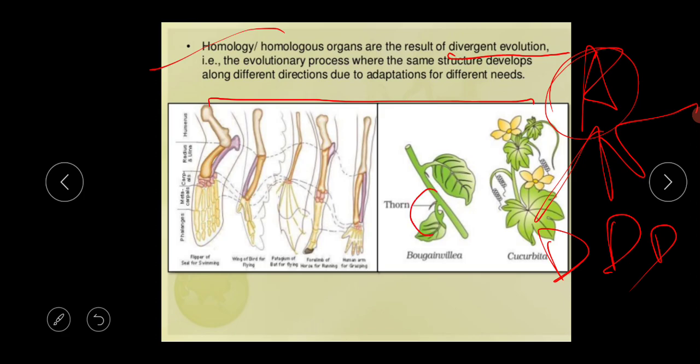Okay, so this is the thorns of bougainvillea and this is the tendrils of cucurbita. They are structurally the same. Their ancestry is the same, but their functions are different. The tendrils of cucurbita act as a support system, and these thorns are protective organs. Okay, so these are the basic things.